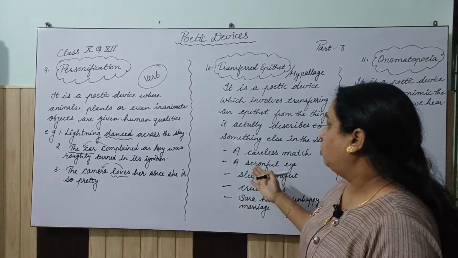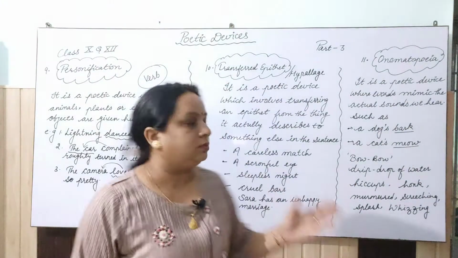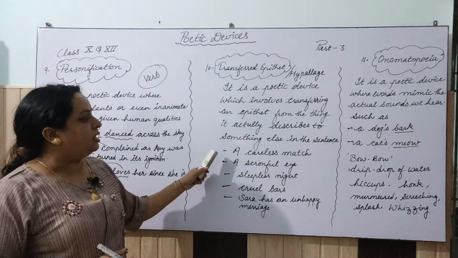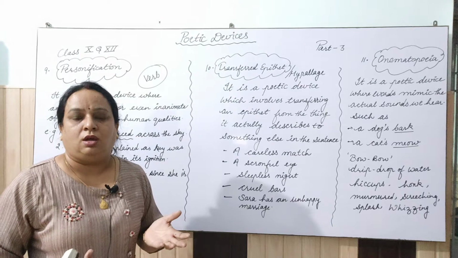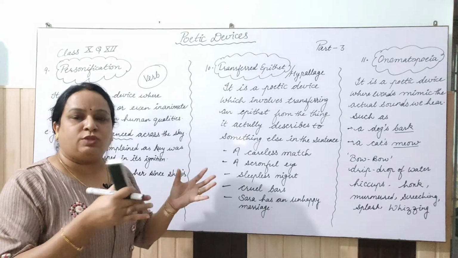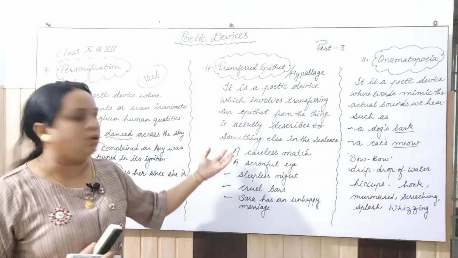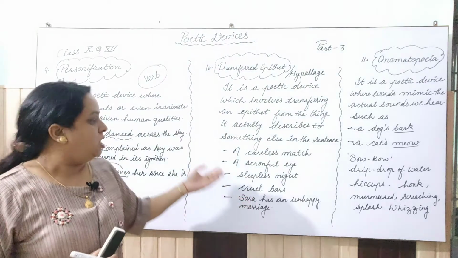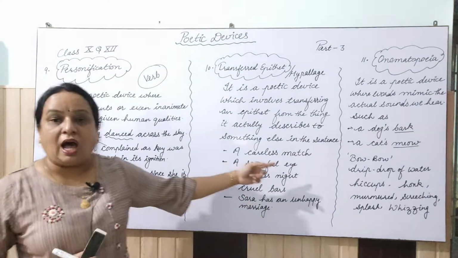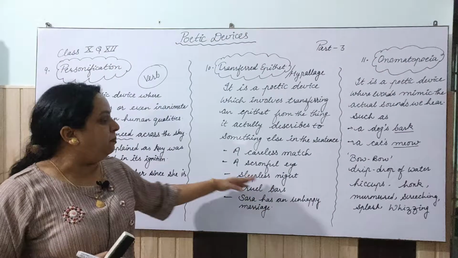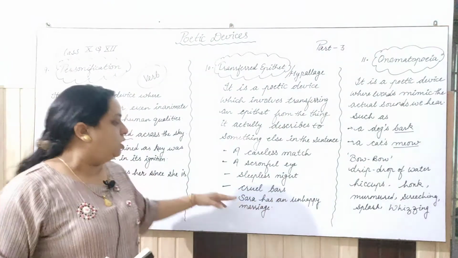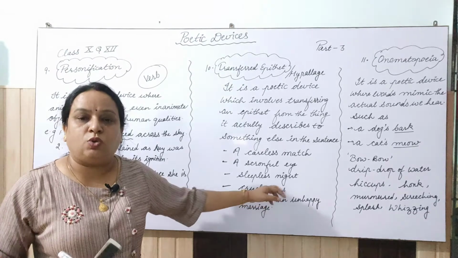So let's see some more examples. Some are written here. First one is a careless match, right? A careless match. It may be a match which is not careful by nature. A scornful eye. Eye cannot be scornful. Sleepless night, what I told you. Cruel bars.